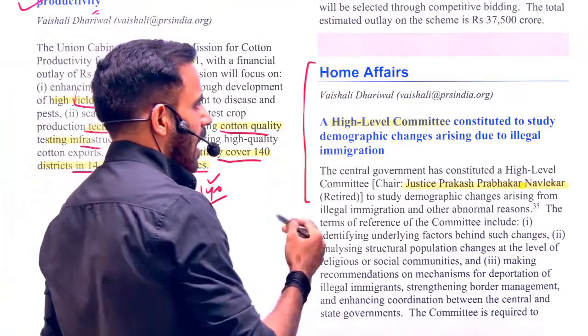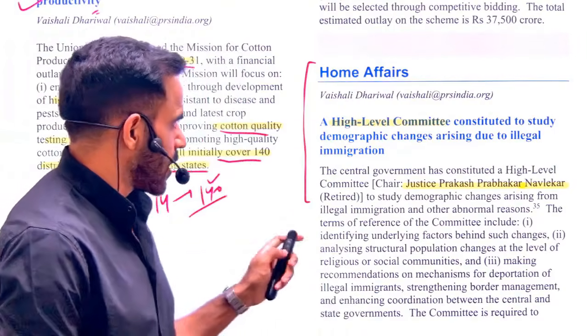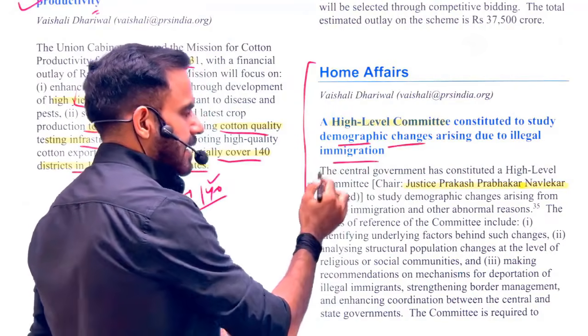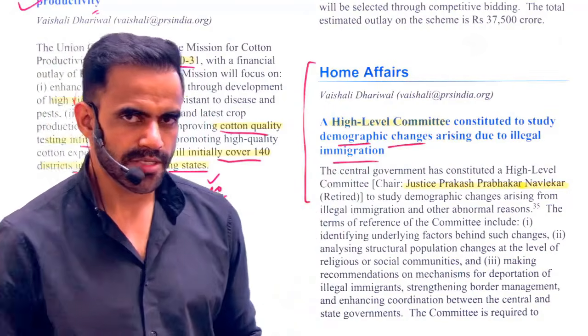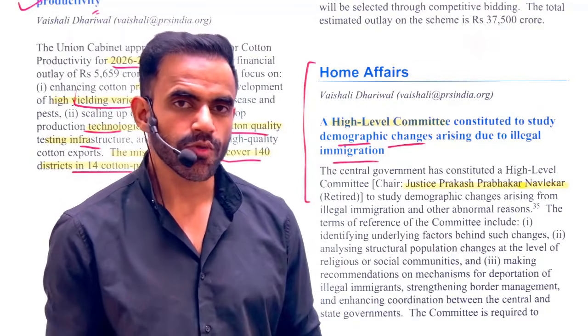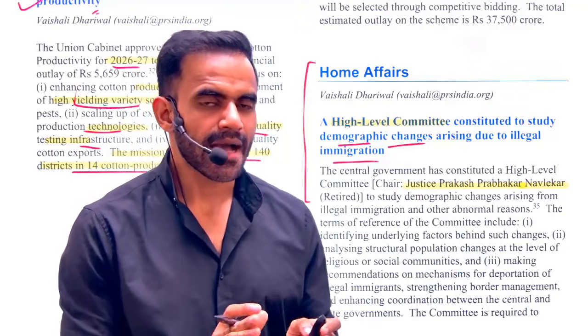Next is related to the high level committee. So recently the government had set up a high level committee to study the changes in the demography because of illegal immigration. As per the government, illegal immigrants are entering our country, and that's why the demography is changing. So to address this issue, the government had set up a high level committee.